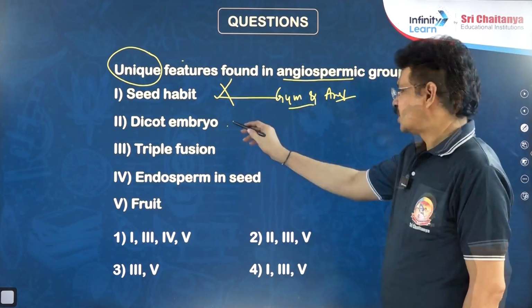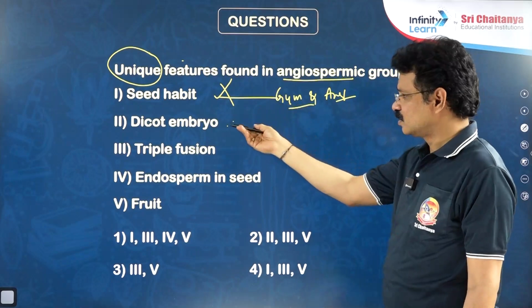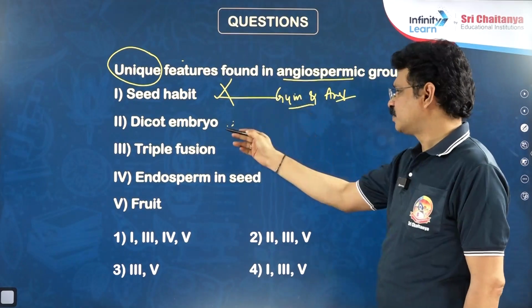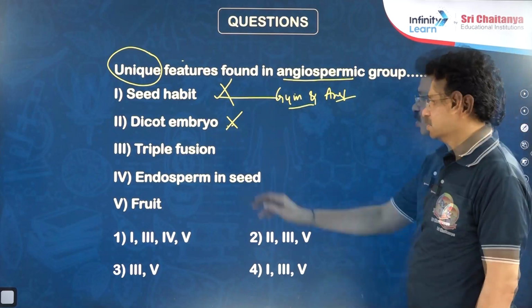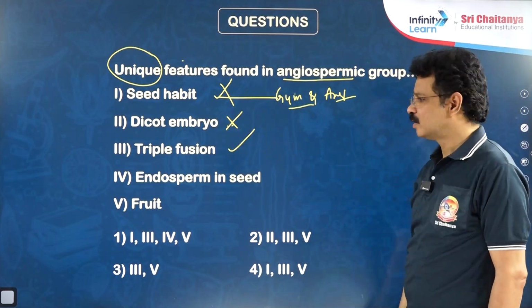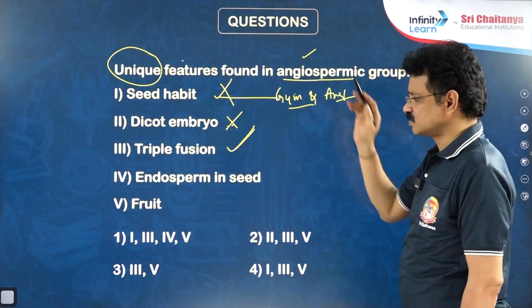Dicot embryo: dicot and monocot embryos are found in angiosperms, and most gymnosperms have dicot embryos too. It is not a special feature or characteristic feature. Triple fusion in double fertilization is the character of angiosperms only. That's why the third one is correct.